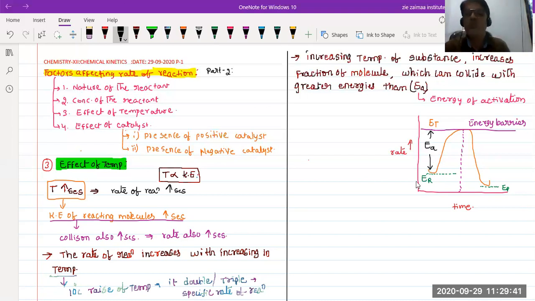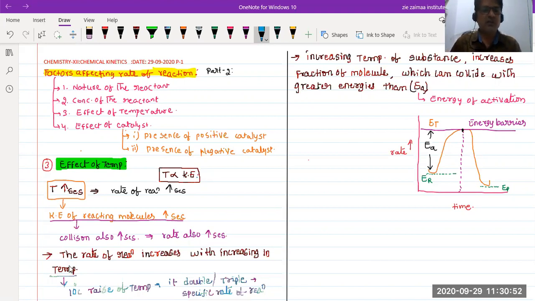So when the reacting molecules collide with each other to form the products, they must cross that energy barrier, isn't it? They should cross the energy barrier, and these collisions always should have energy greater than EA. Then only they can cross the energy barrier and follow the chemical reaction to finally give the products. Depending upon this, we can conclude something about the ratio between the specific rates.